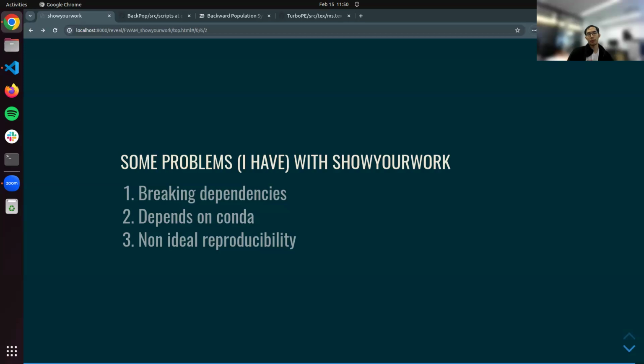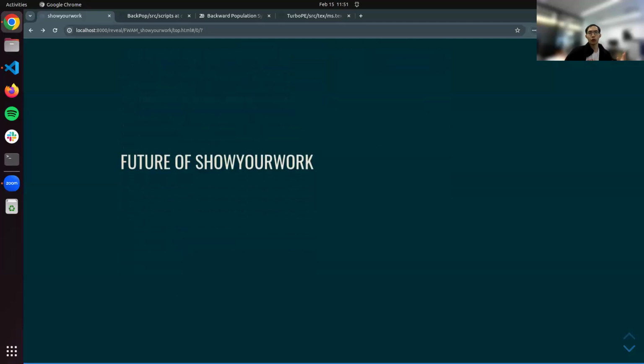As you may have seen earlier, if I have some big data that I need to put somewhere like Zenodo, the user needs to fetch the data and run the analysis script. So that's good. But in the end, some people would like to reproduce the data themselves. And sometimes the data could be big, let's say 500 gigabytes, and not everyone has the computer to produce that. So Show Your Work won't solve that problem, because at the end of the day, some analyses or simulations are expensive. And how do we track that reproducibility? It's an open question.